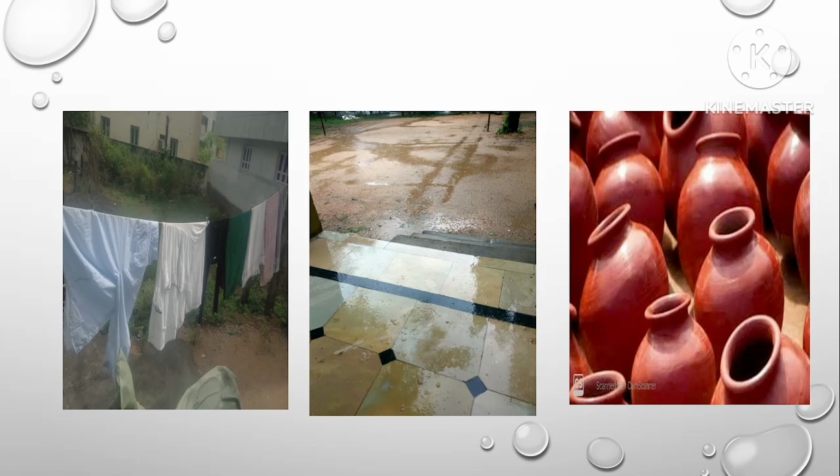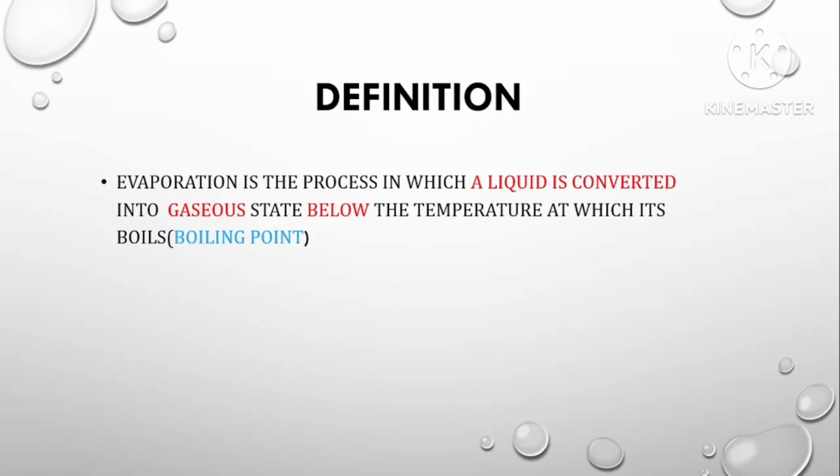The definition of evaporation: evaporation is the process in which a liquid is converted into gaseous state below the temperature at which it boils, so it is called the boiling point. So again I repeat, evaporation is a process in which a liquid is converted into gaseous state below its boiling point. Generally, liquids convert into gaseous state while heating only at boiling point. So beyond the boiling point only the liquids convert into gaseous states.